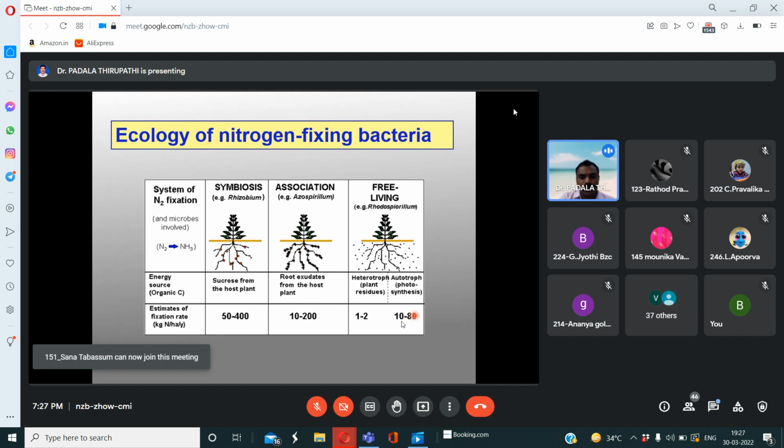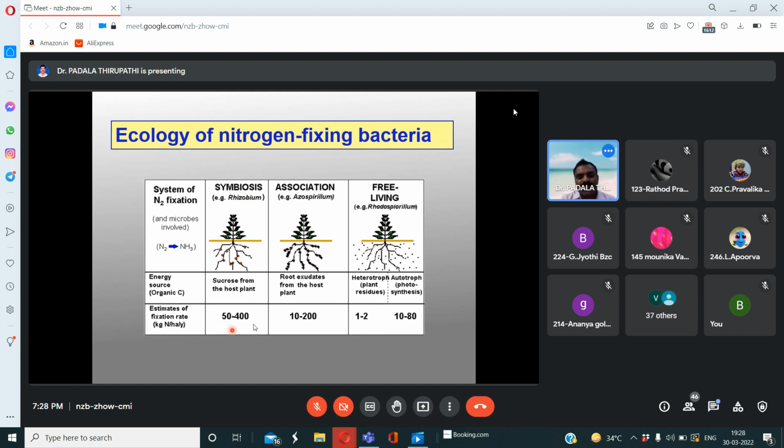10 to 80 kg of nitrogen is fixed by these three free-living bacteria. So symbiotic bacteria have the ability to fix a high amount of nitrogen from the atmosphere. Do you agree or not?